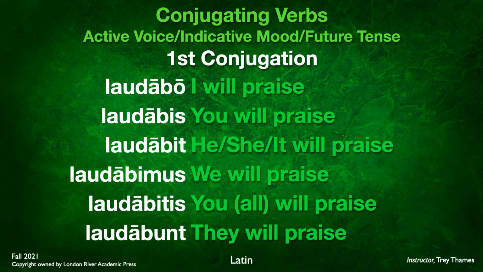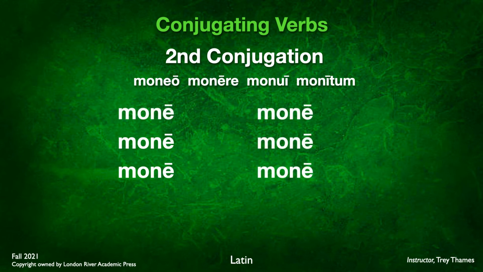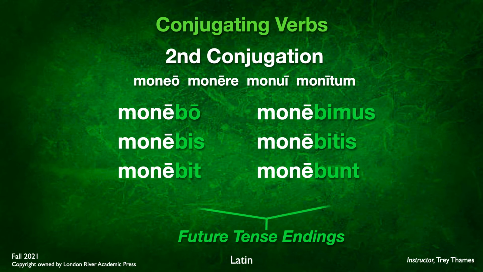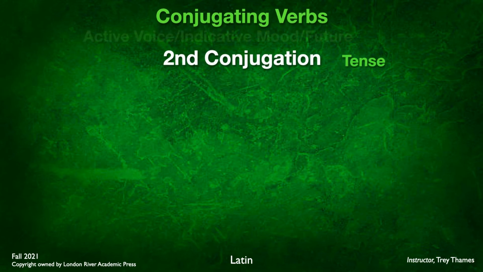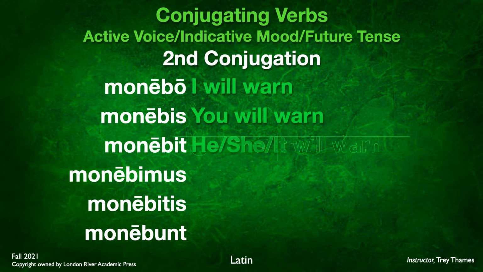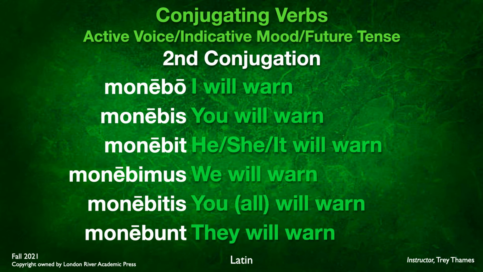This is pretty straightforward. Taking the second conjugation paradigm verb, moneo, monere, and again, we'll take that stem, mone, and we'll add the ending. So it's monebo, monebis, monebit, monebimus, monebitis, monebunt. And again, pretty straightforward translation: I will warn, you will warn, he, she, it will warn, we will warn, you all will warn, and they will warn. Take the time to memorize these future tense endings and how to conjugate them. I'd encourage you to practice it.